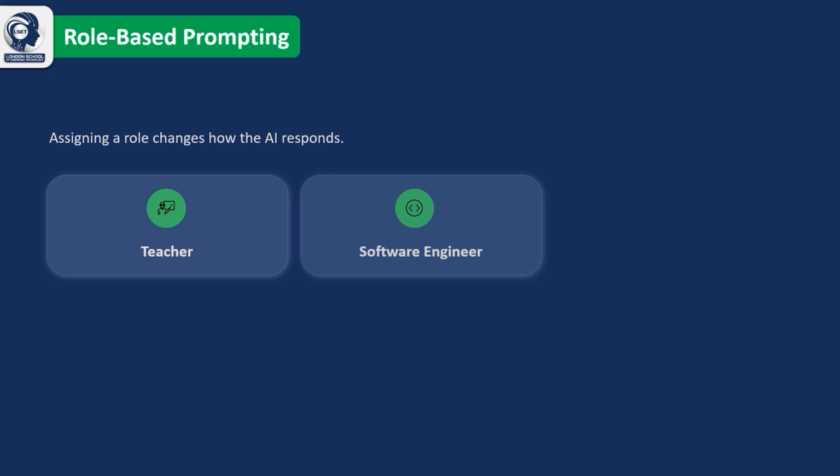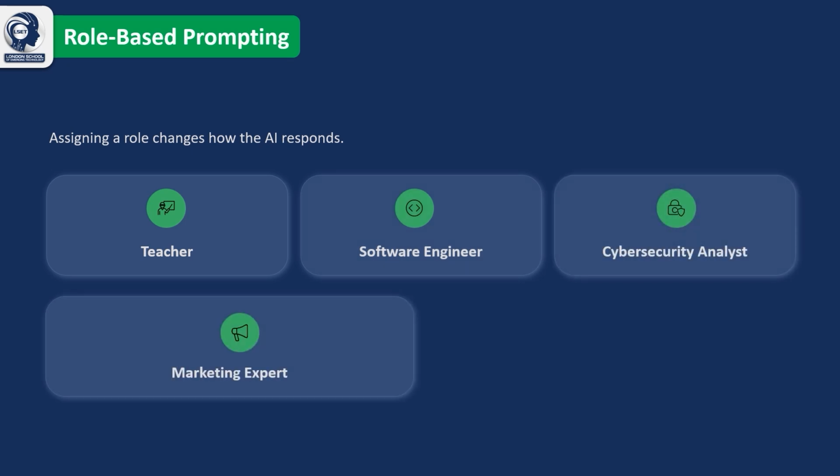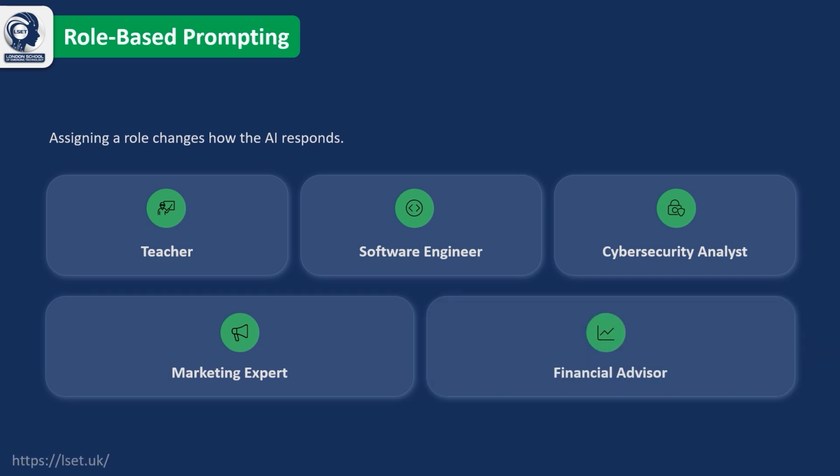Similarly, asking the AI to respond as a cybersecurity analyst, marketing expert, or financial advisor changes the language, perspective, and level of detail to match that profession. By defining a role at the beginning of your prompt, you guide the AI's reasoning, making its responses more relevant, accurate, and tailored to your specific needs.